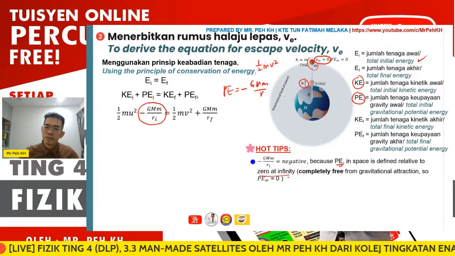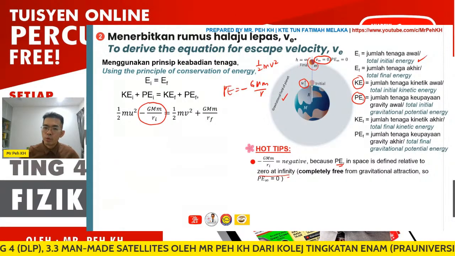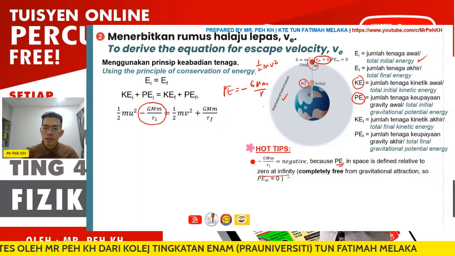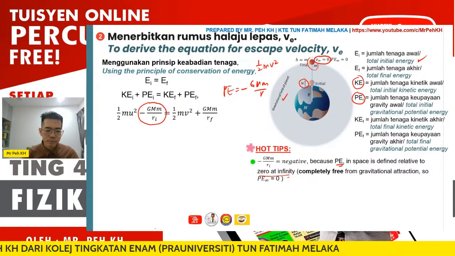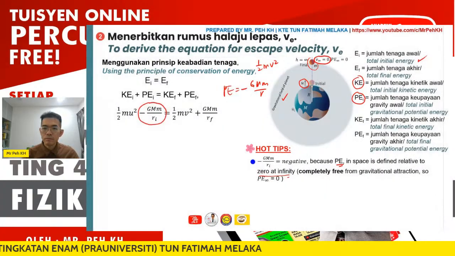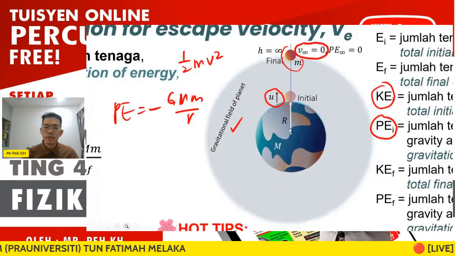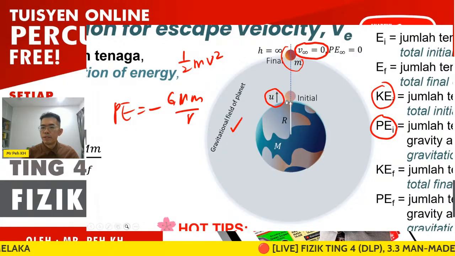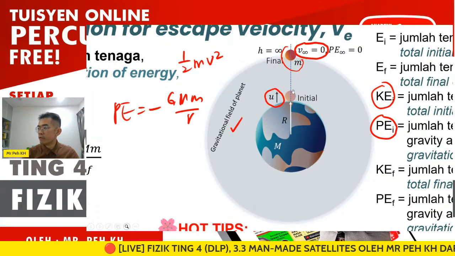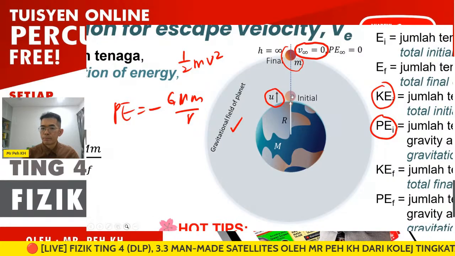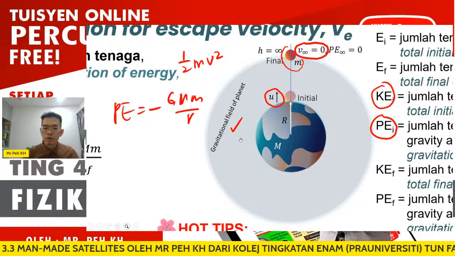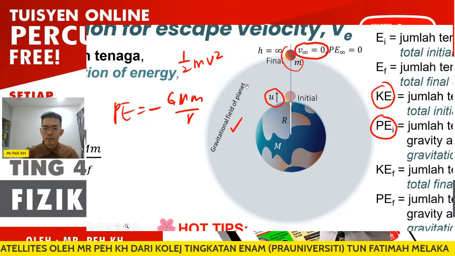attracted by the gravitational pull. You can see here, we have the gray region, which we know as the gravitational field of the planet. Initially the object on the surface of the Earth needs to escape, moving further until it is out of the gravitational field of the planet.